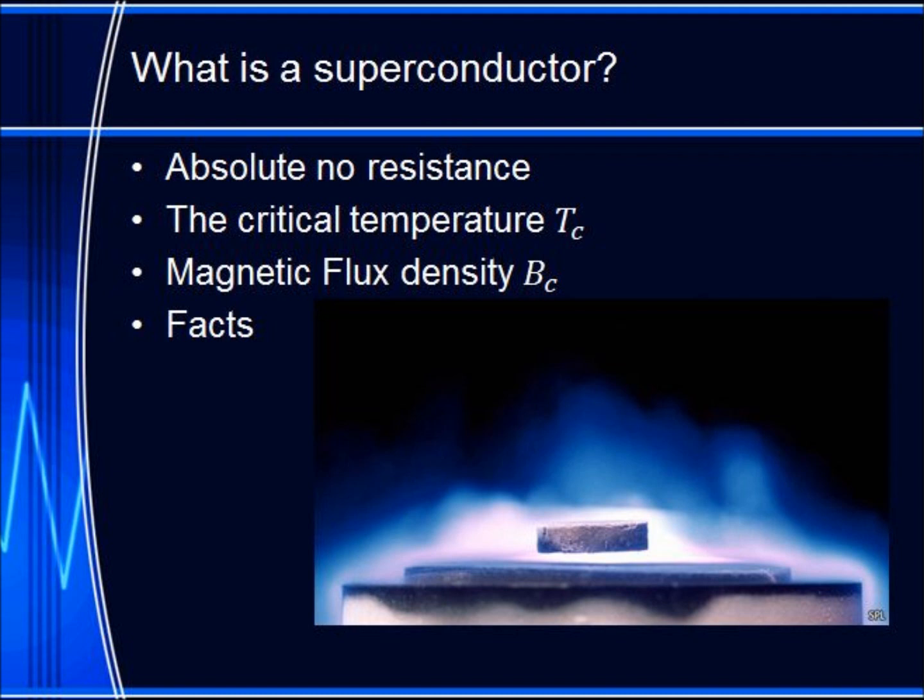What is a superconductor? A superconductor is a material that is cooled down to its critical temperature, also called Tc. That is when the material's conductivity goes from normal to excellent. No resistance. The Tc varies from material to material. The magnetic field around a conductor is called the magnetic flux density, Bc. When the field is bigger than the Bc, the material's superconductivity breaks. The higher the Bc, the smaller the Tc, so if the Bc is high, the Tc is very low.